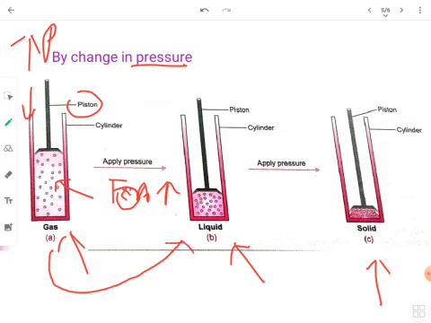In fact, this is a very common process that is used in industries. For example, you might have heard about CNG and LPG. These are gases that are produced, and they are transported in the liquid form. LPG is liquefied petroleum gas.